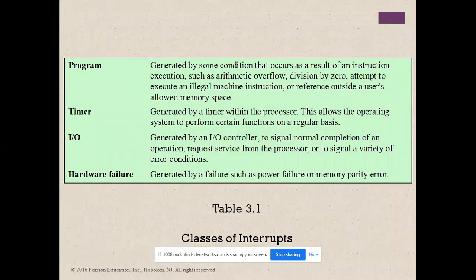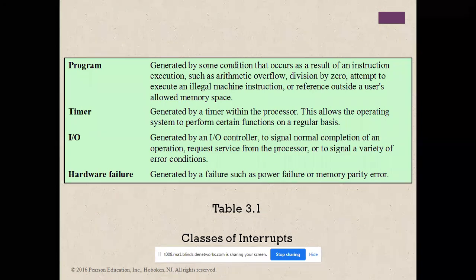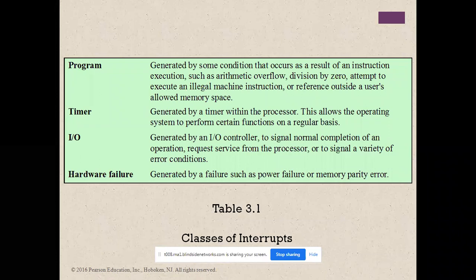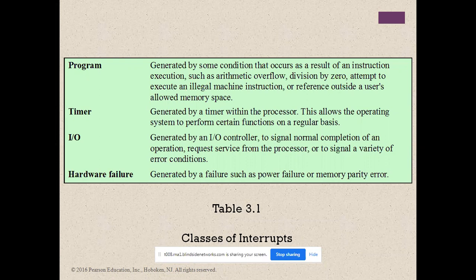This is the classes of interrupts. So first of all, what is an interrupt? An interrupt is a special condition generated by the microprocessor or input and output devices to communicate with the microprocessor. The microprocessor is normally doing its work. For example, you are executing a Java program, background music, the Windows operating system, everything going on.